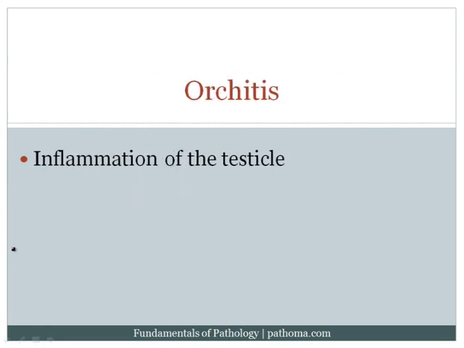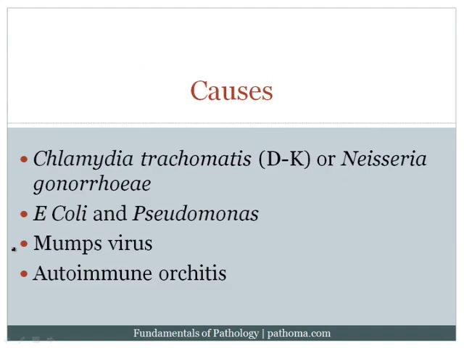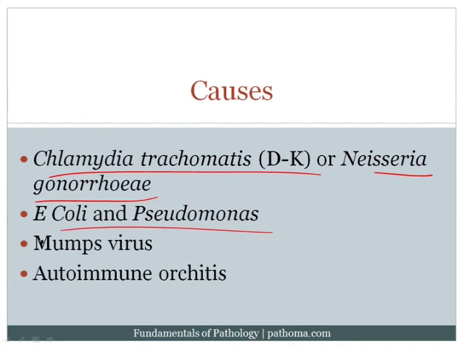Orchitis refers to inflammation of the testicle. It can classically be seen with chlamydia. So Chlamydia trachomatis, in particular serotypes D through K, can lead to orchitis. Again, sexually transmitted disease. Neisseria gonorrhoeae can also do it. E. coli and Pseudomonas would be seen in older adults. Basically, these are the urinary tract infection bugs that would normally be seen in older adults, and so they can also spread into the reproductive tract. And so when you think about orchitis, you think about Chlamydia trachomatis, D through K, and Neisseria in younger sexually active adults, and then E. coli and Pseudomonas in older adults.